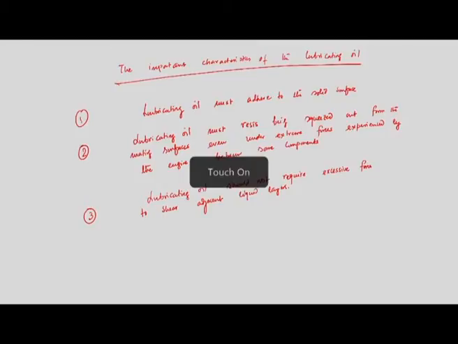Now, we have discussed what friction is. We have identified the location where the frictional effect is dominant, and we have seen where that frictional effect comes from.